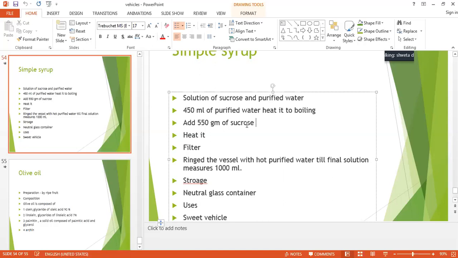Then storage: it should be kept in a well closed container of neutral glass. It should not be exposed to undue fluctuation in temperature. The use: it is a vehicle which is used during the prescription of homeopathic mother tincture. These syrups are the best vehicle to overcome the odor or the taste of the tincture, so it will overlap. In this way we can use these syrups.